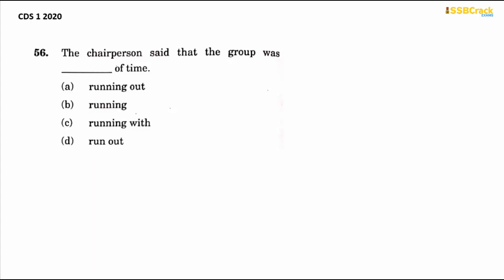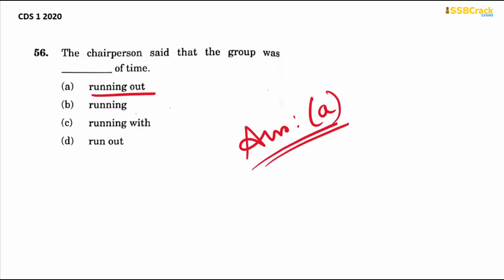If you're well acquainted with the English way of speaking, conversations, you know that the most appropriate phrasal verb to be used here is running out of time. When you don't have time, when you have a lesser amount of time, you usually run out of time. So the group was running out of time. Therefore, your answer is option A. This was an easy question.